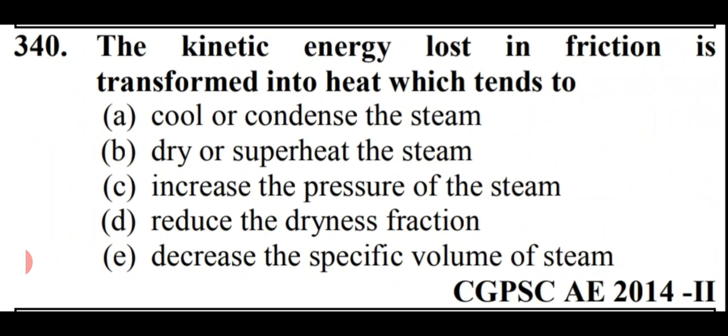The kinetic energy lost in friction is transferred into heat which tends to, options are, cool or condense the steam. Second option is dry or superheat the steam. Third option is increase the pressure of the steam. Fourth option is reduce the dryness fraction. And the final option is decrease the specific volume of steam. So friends, the kinetic energy lost in friction is transformed into heat which tends to dry or superheat the steam. So option number B is right here.